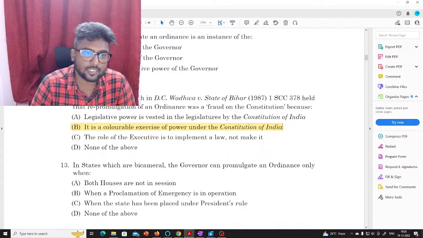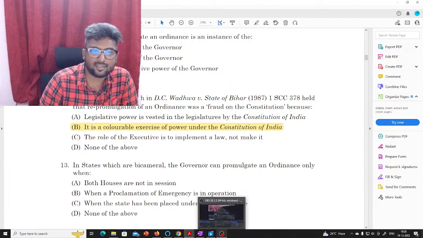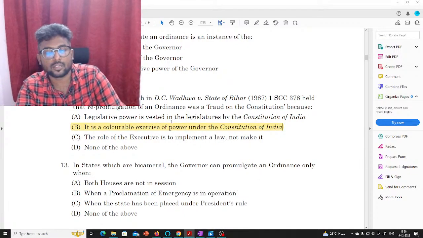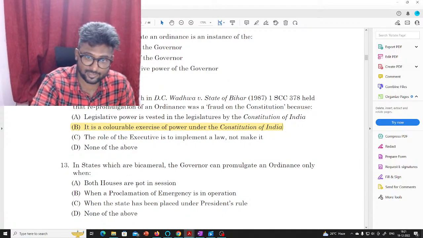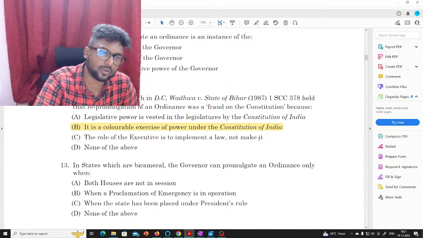Let us analyze the other options, whether it is the legislative power vested in the legislature by the Constitution of India. Again, I said there is a specific power given to the governor to make ordinances. So we cannot say it is a legislative power vested in the legislature by the Constitution of India. And the role of the executive is to implement a law and not to make it.